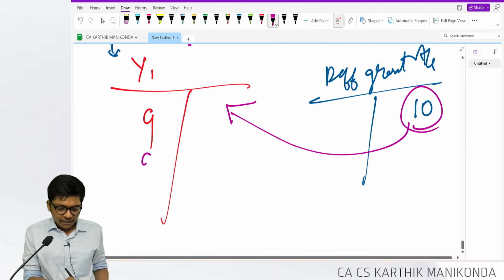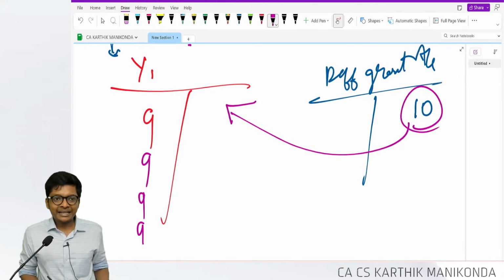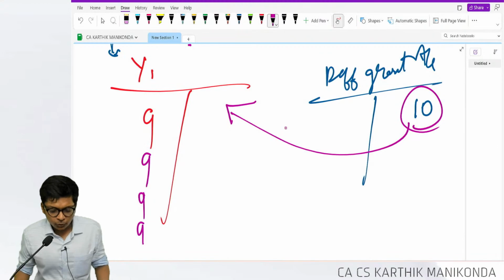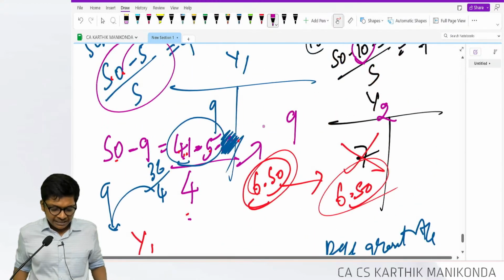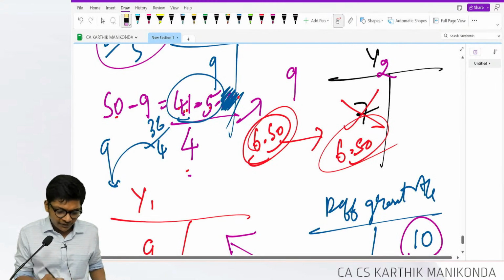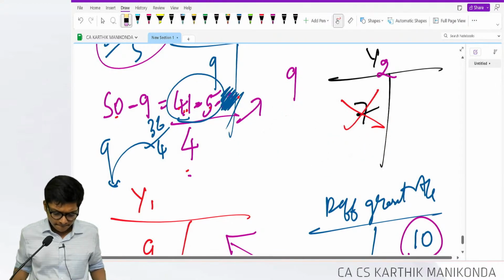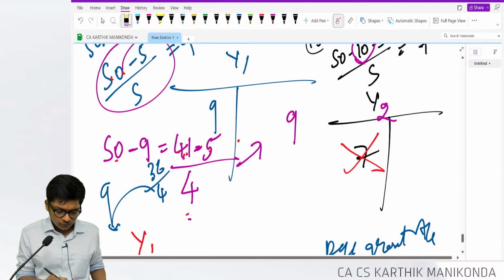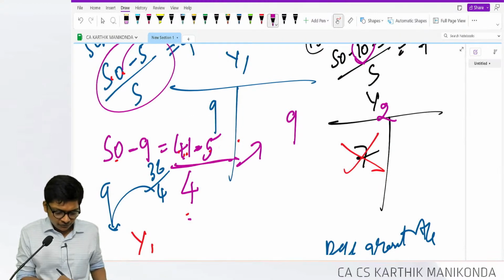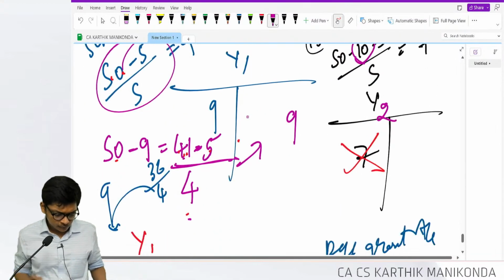So depreciation will remain at 9, but I will transfer back to P&L in the ratio of depreciation. Hold on 1 second. 41 minus 5, end of year 1 grant is 10.